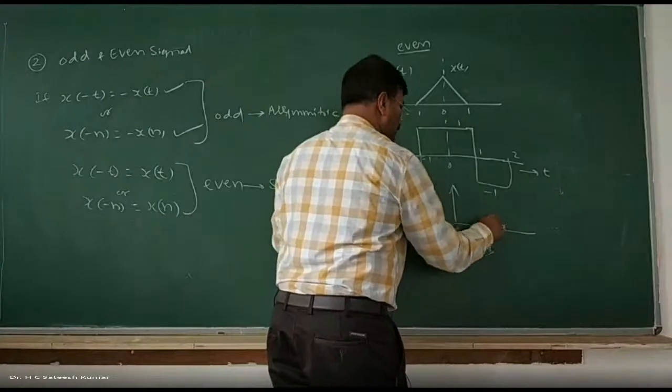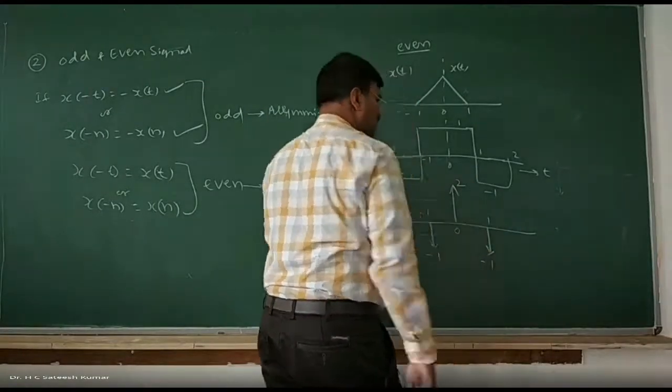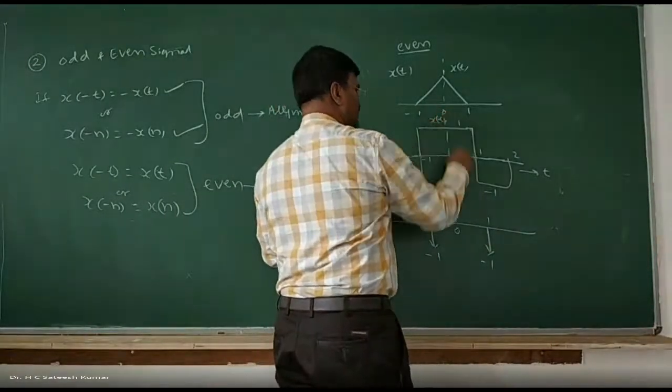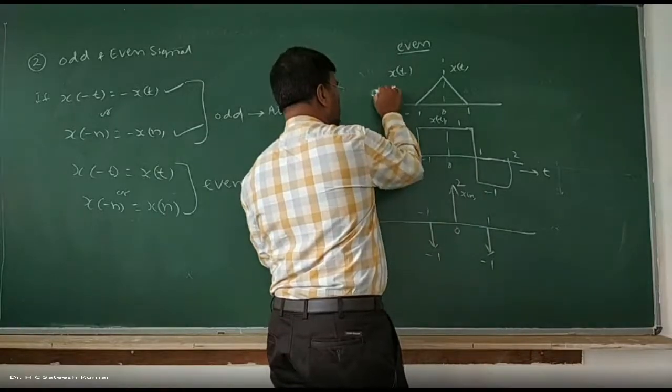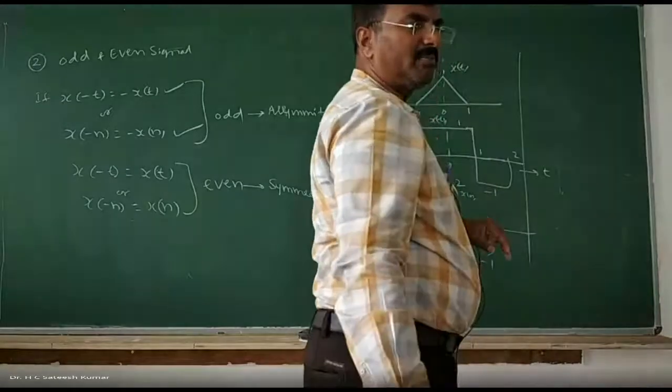Zero, 1, -1. This is 2, -1, -1. So this is an even signal. This is x of t, this is x of n. These are examples of even signal. Odd signal is nothing but antisymmetric. Antisymmetric means what?